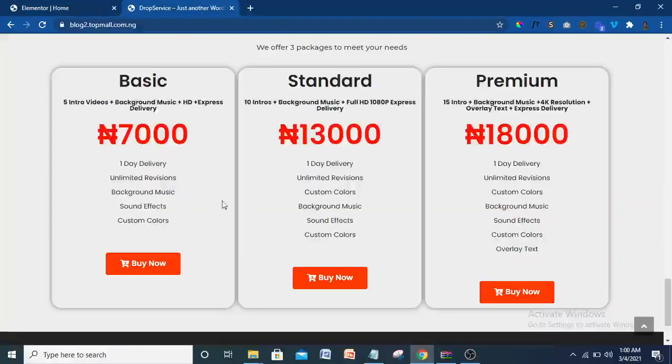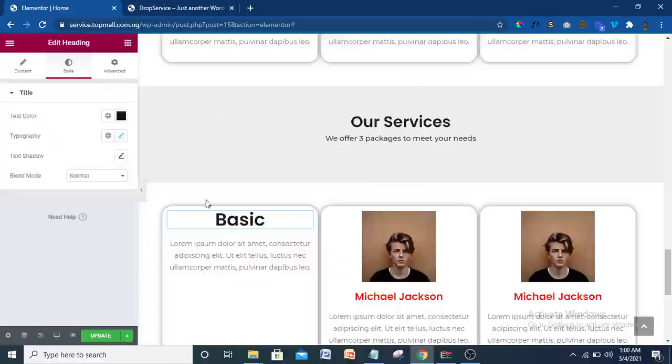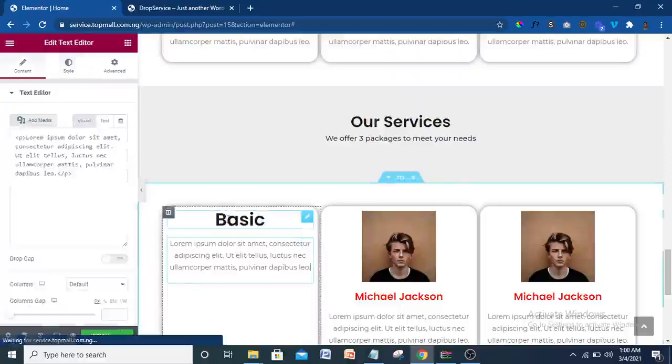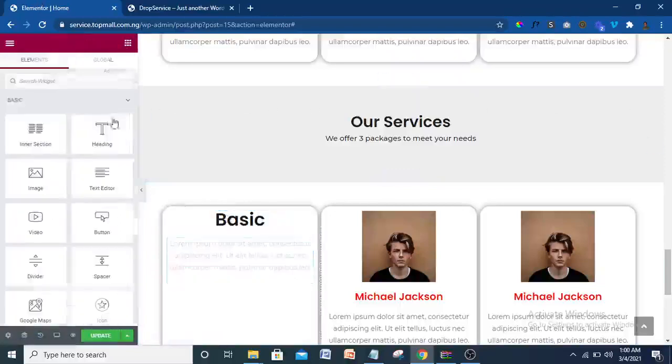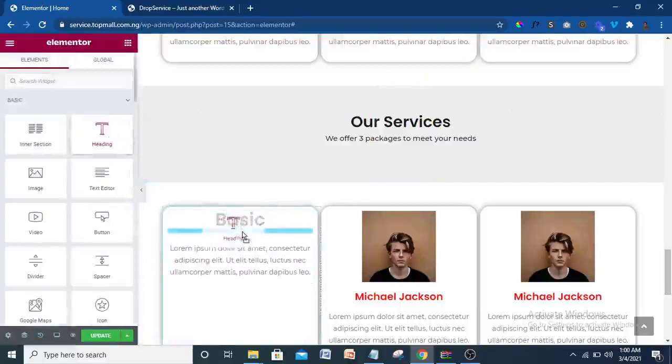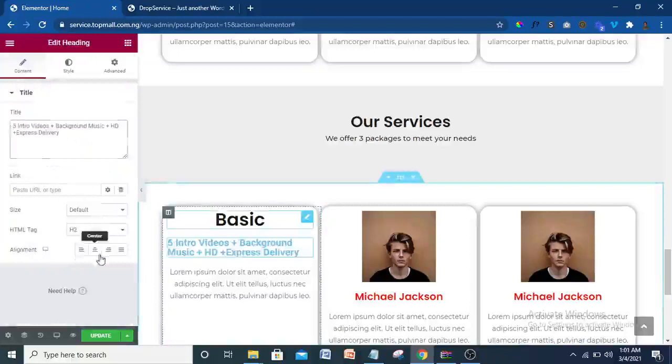So the next thing I have here is this. I'm just going to copy this text here, then come to our page builder here. I'm just going to put in a heading under this basic here, then Control V that. Good.